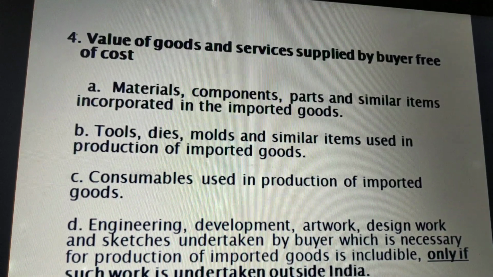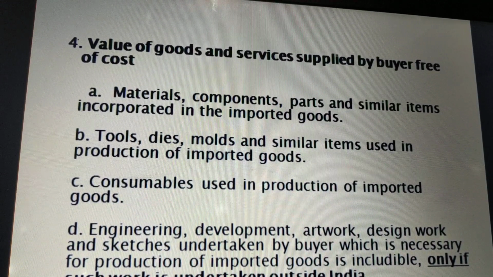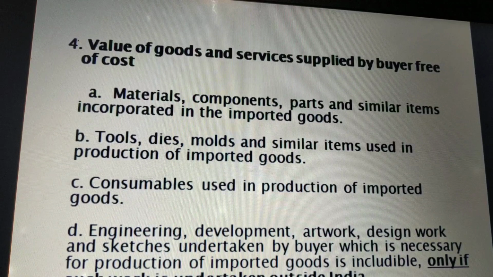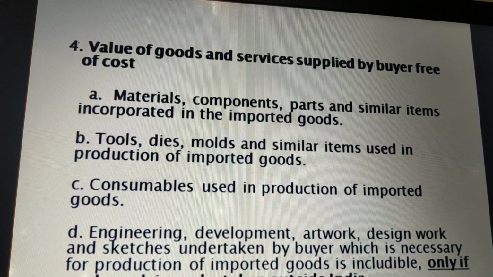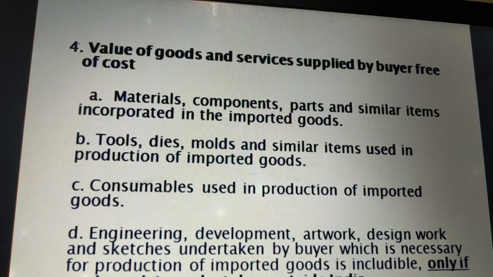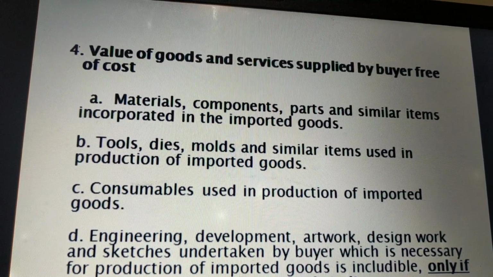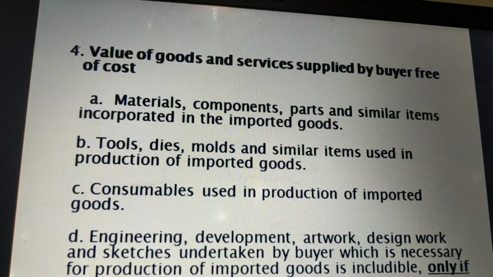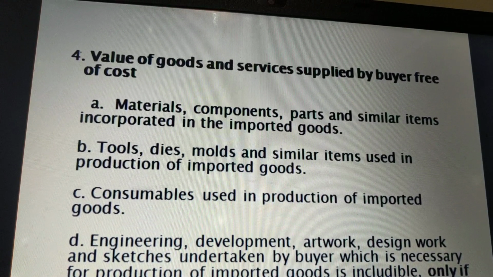The fourth one is value of goods and services supplied by the buyer free of cost. In certain cases, the importer himself may supply the materials to the exporter, and he may ask the exporter to use those materials to manufacture the goods and sell them back to the importer. In such cases, the cost of such materials which are supplied by the importer free of cost or at concessional rate should be included in the assessable value.